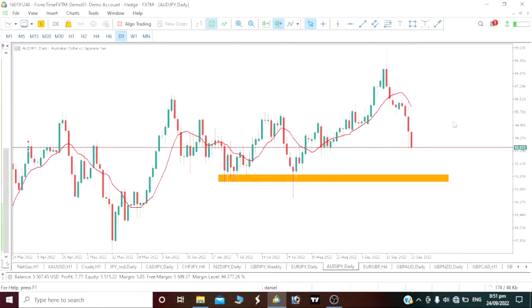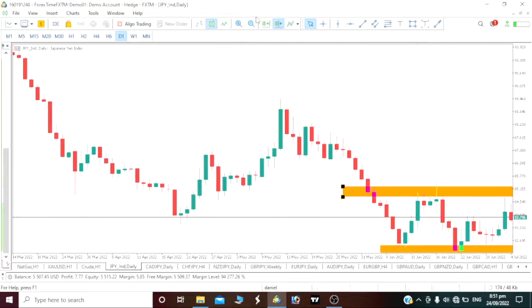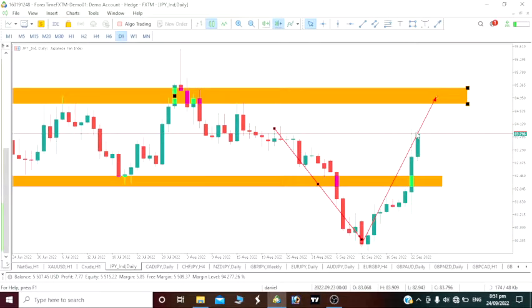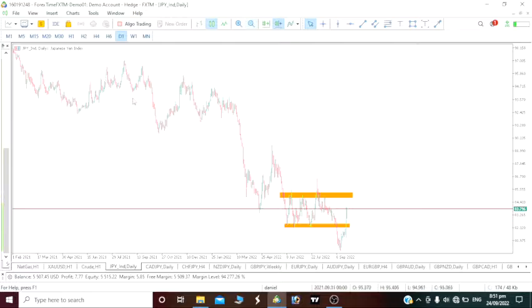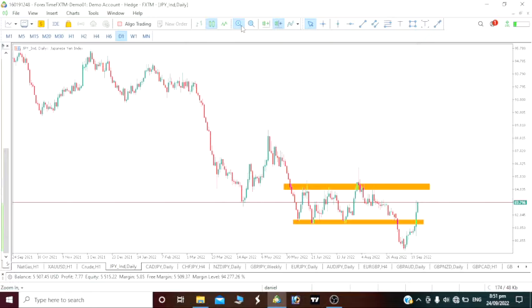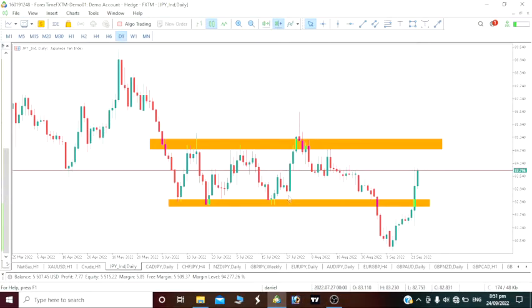The reason I said that is, let's go to this JPY index. This JPY index covers all our JPY pairs, so we'll be able to analyze it better. Now take a look at this JPY index. We have to zoom it out. There's only one movement we are seeing, a bearish move, right? The JPY index has actually been dropping massively. It's got a certain area where it was ranging. We saw price come to this level, which we can take as the support, come to this resistance level, drop to our support, go to the resistance level. So it was a range, right? Then all of a sudden this price actually broke below the support level.